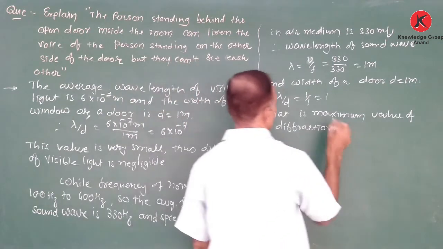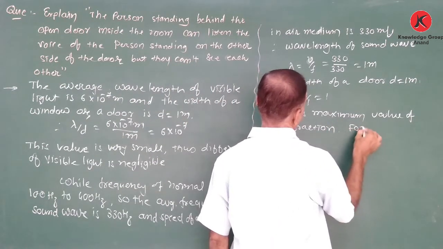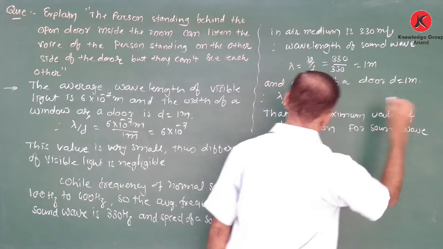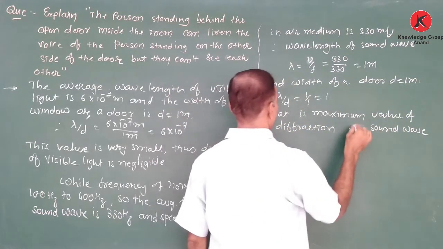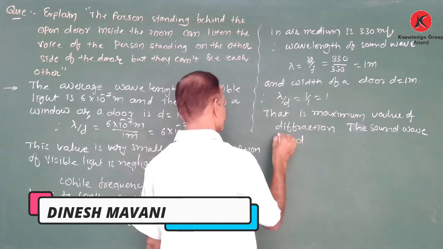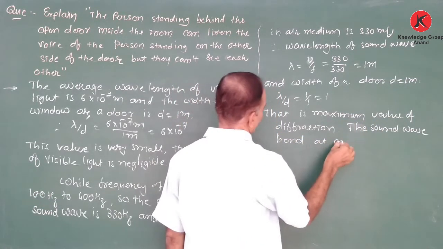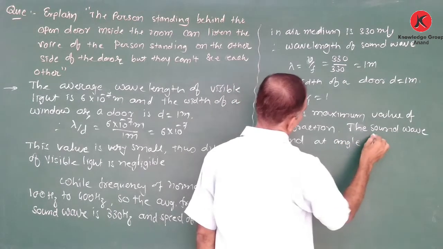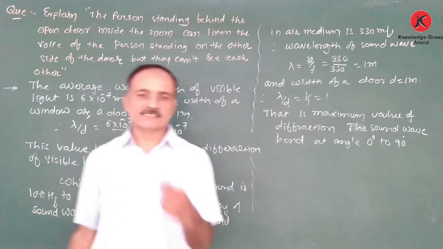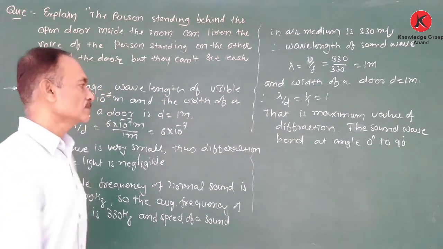Therefore, the sound wave bends at angles of 0 degree to 90 degree. Therefore, maximum diffraction occurs in the sound wave.